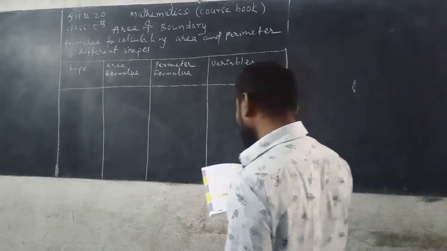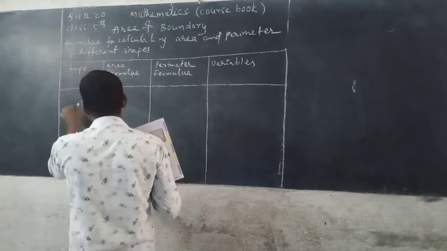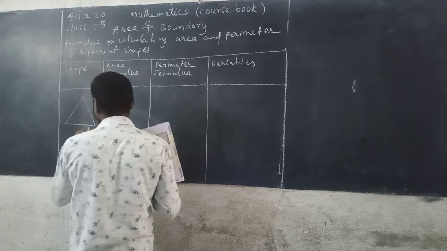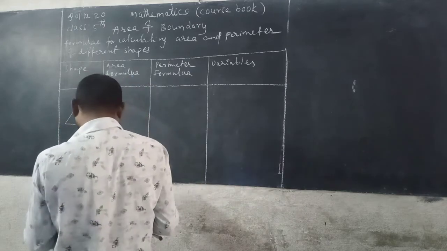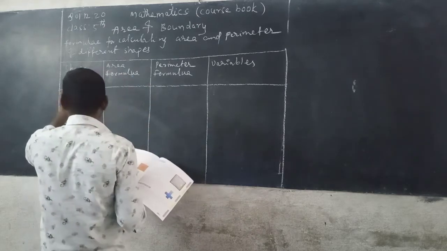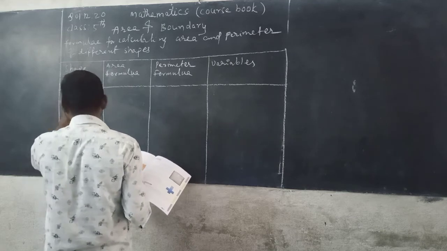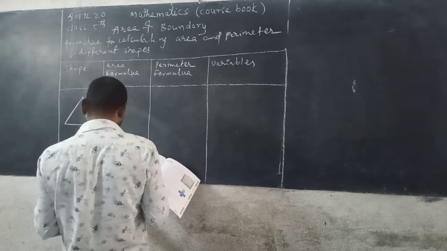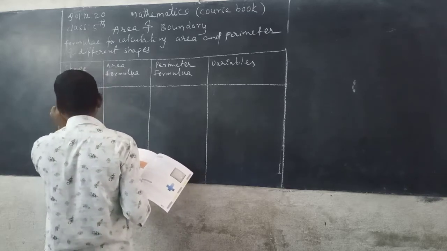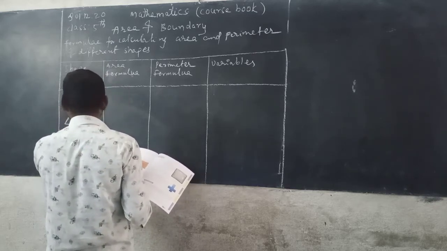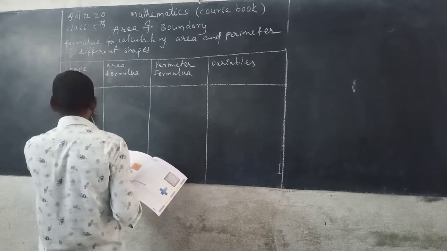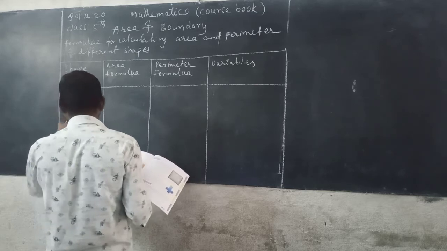See here, the first shape is the triangle. These are the sides. How many sides are there in a triangle? 3 sides. This is side A, side B, side C. So this is the height of the triangle.